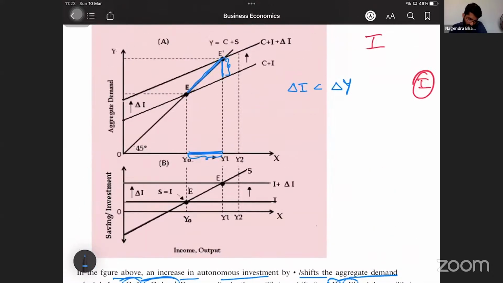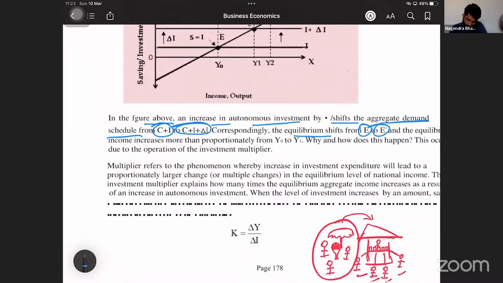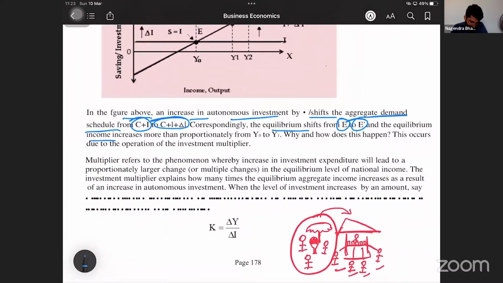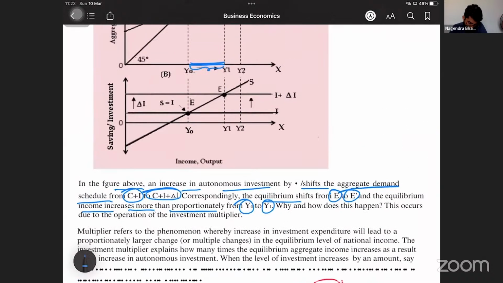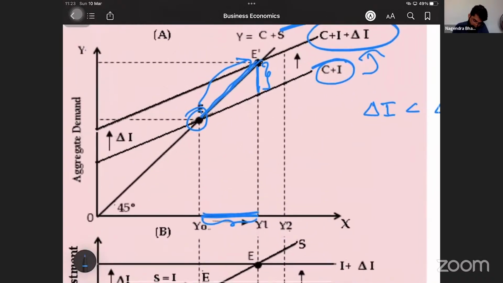So that equilibrium also gets shifted from E to E dash. And the equilibrium income increases more than proportionately from Y naught to Y1. More than proportionately. Look at the gap. This is the small gap here, but this is the big gap here.